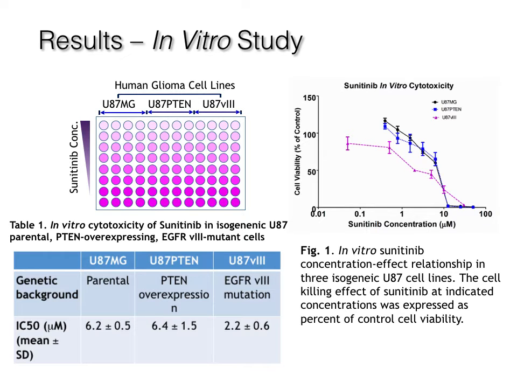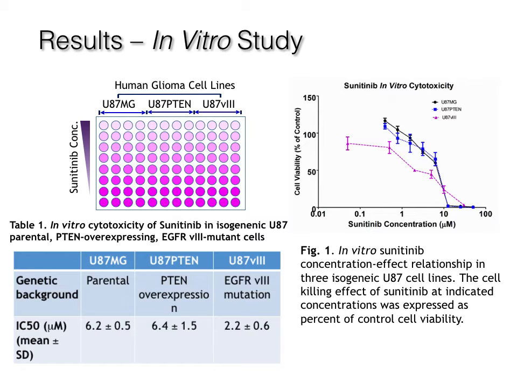An in vitro study was performed where in vitro cytotoxicity of sunitinib was examined in parental human U87mg glioma cells, PTEN overexpressing U87 cells, and EGFR8 mutant U87 cells using the sulforhodamine B or SRB assay. The growth of treated cells was expressed as a percentage of controlled cultures. The concentration of drugs that decreased the number of viable cells by 50%, also known as IC50, as compared to untreated cells was calculated by nonlinear fitting of the experimental data obtained from 3 independent experiments performed in quadruplicate.